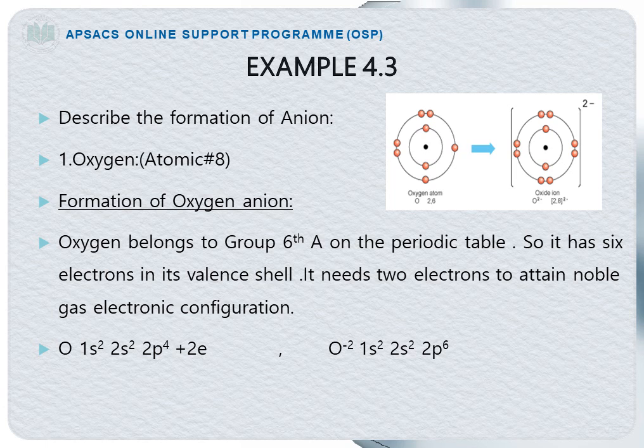Now look at the picture. You can see that there are 2 shells in the oxygen atom. In the first shell there are 2 electrons and in the second shell there are a total of 6 electrons. After gaining 2 electrons, there are a total of 8 electrons in the valence shell. And after gaining 2 electrons, it attains a negative charge, a -2 charge. As a result, an oxygen anion has been formed. So that was the formation of oxygen anion.